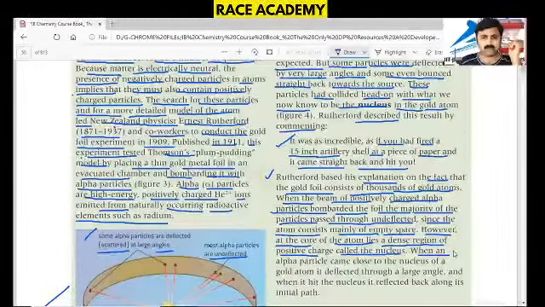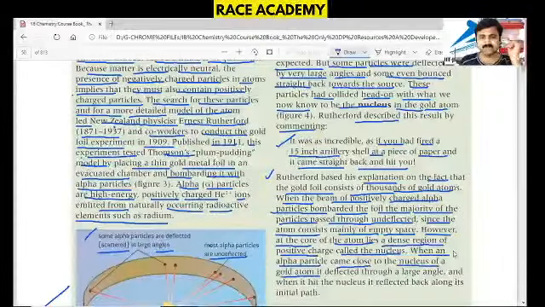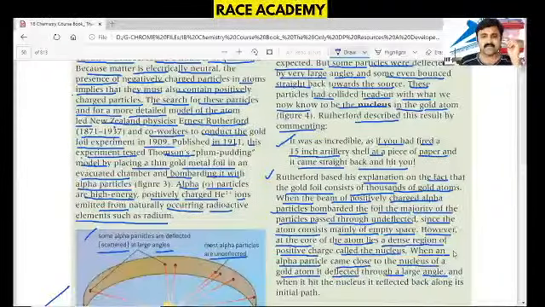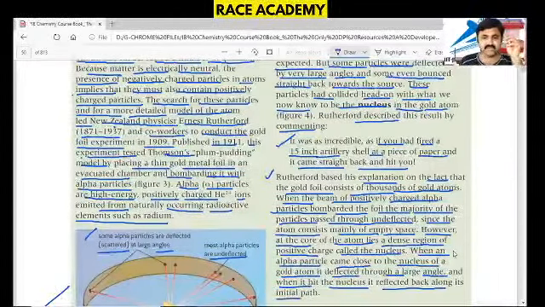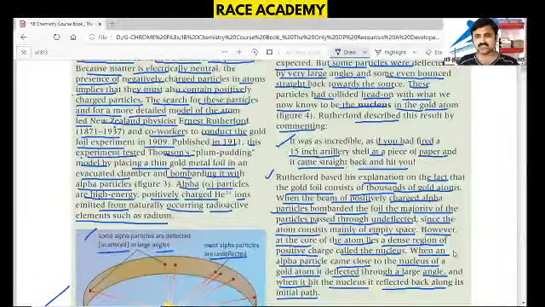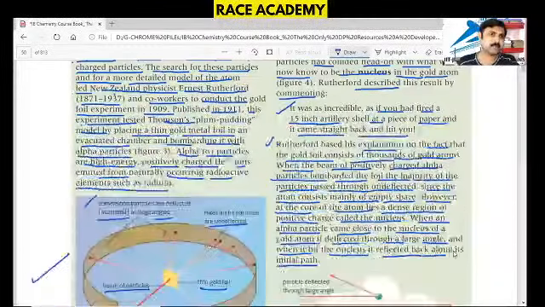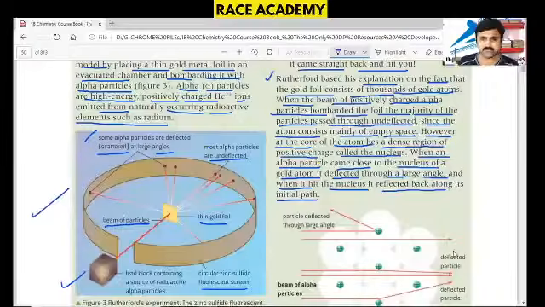When the alpha particles came close to the nucleus of the gold atom, they deflected through a large angle, and when they hit the nucleus, they deflected back along their initial path. So in these conclusions, he noticed that when alpha particles bounce back at a particular point in the atom, that is nothing but the nucleus.